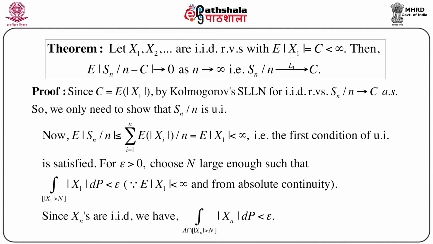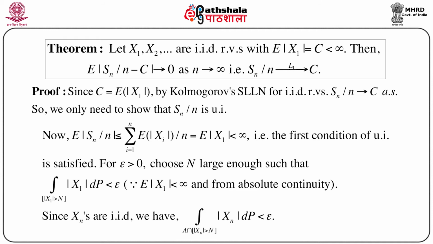Now take any epsilon greater than 0 and take N to be large enough such that the integral over mod x1 greater than N of mod x1 dP is less than epsilon, because we have already been given that expectation of mod x1 is less than infinity, and from absolute continuity this follows immediately.